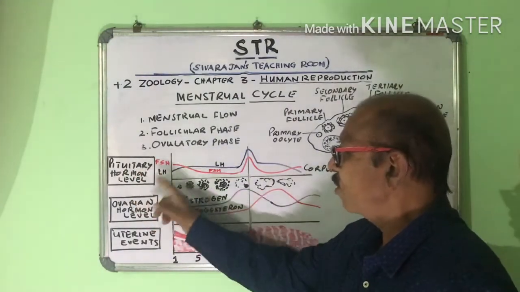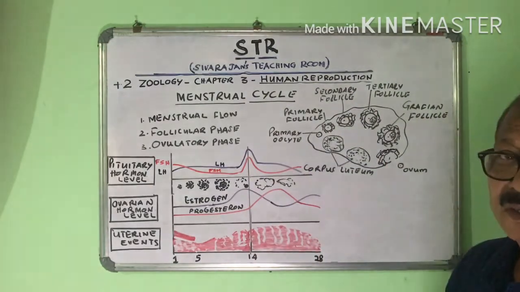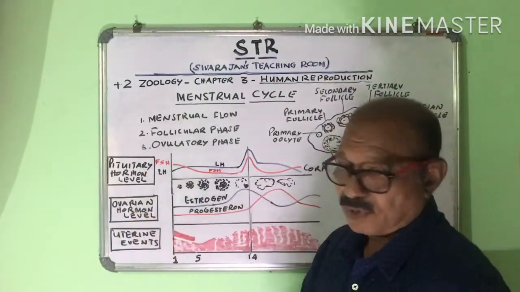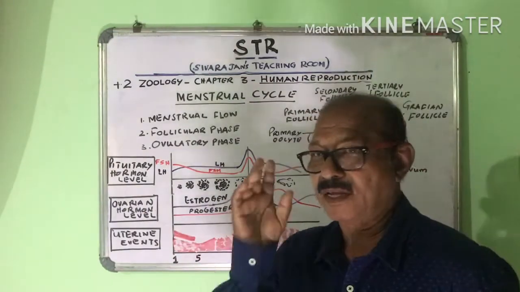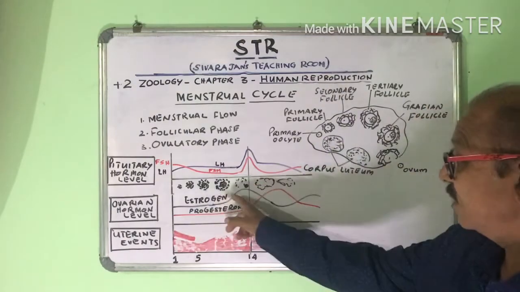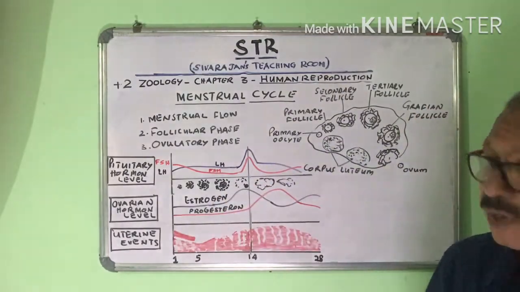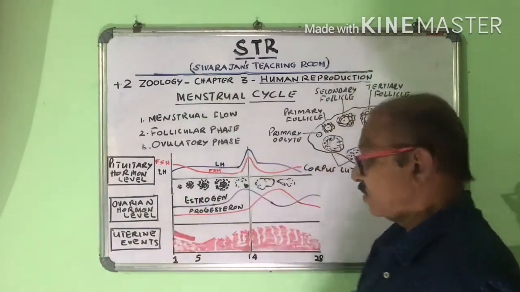So pituitary hormones influence the menstrual cycle. Then there are the ovarian hormones, which are released from the ovary. What are they? Estrogen and progesterone. They are called ovarian hormones.